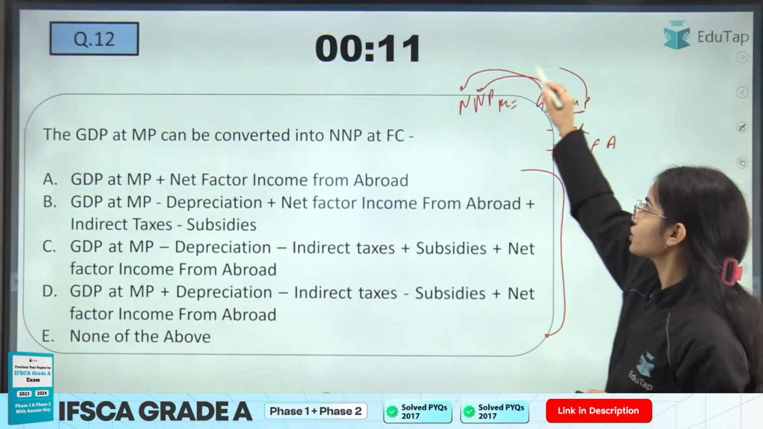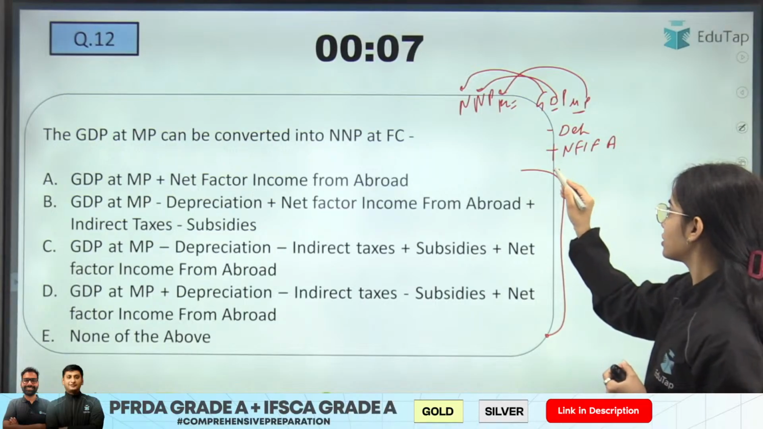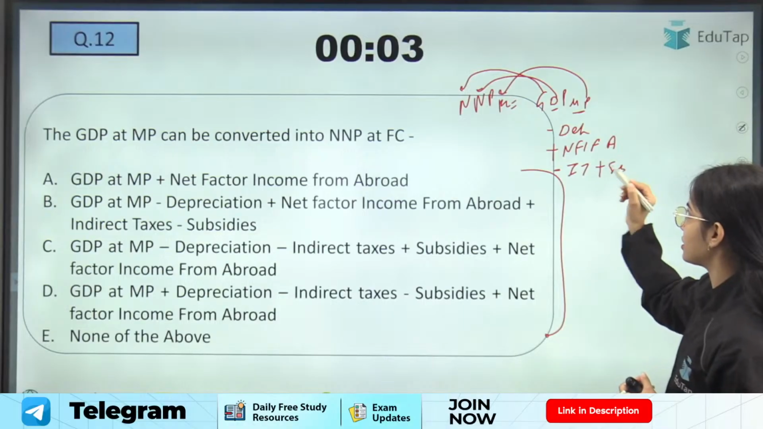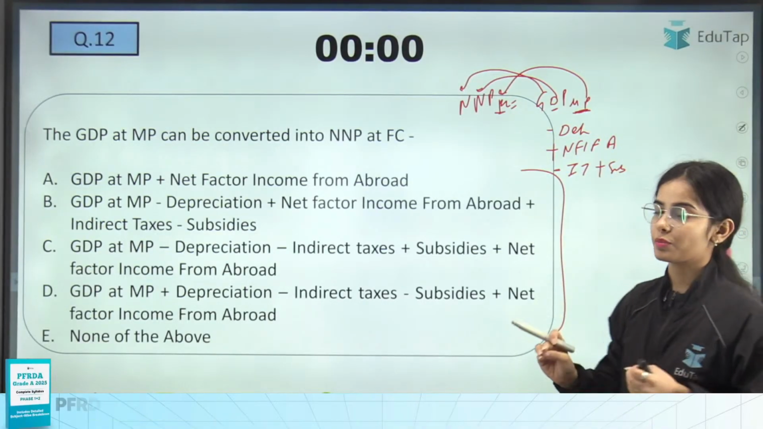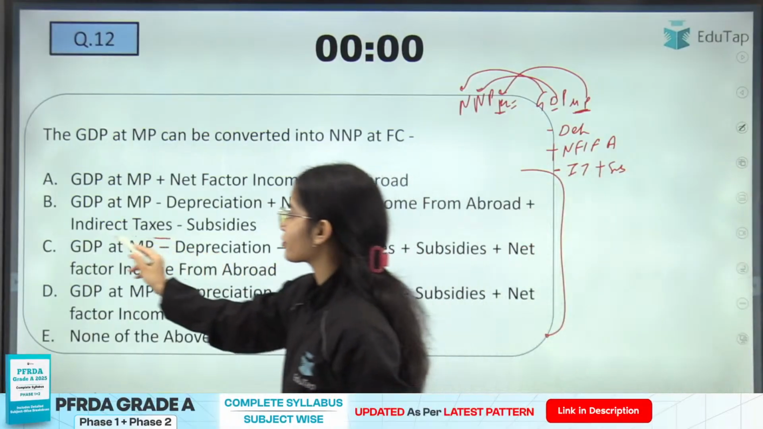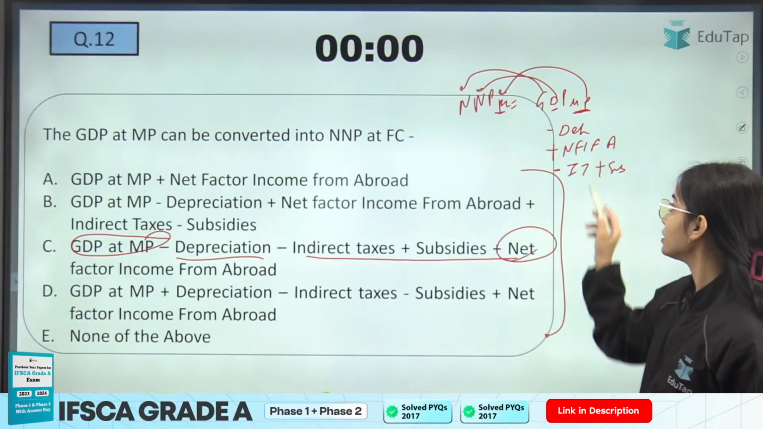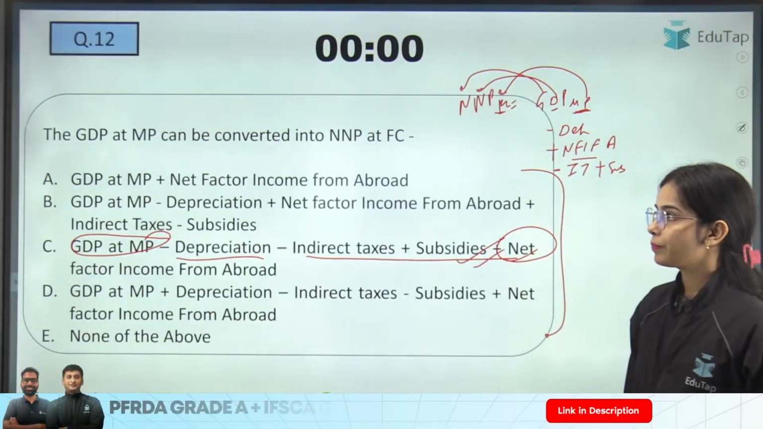If you are going from market price to factor cost, you have to deduct the indirect taxes and add the subsidies. So from the GDP at MP, you have to deduct the depreciation, deduct the indirect taxes, add the subsidies, and add the net factor income from abroad. So here C is the right answer, okay?